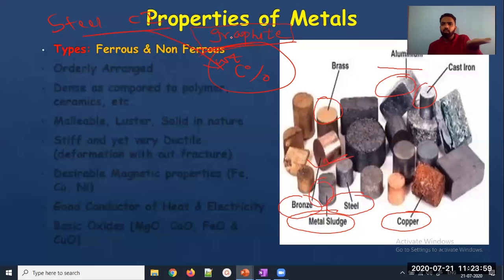So first we have steel, which has a low percentage of carbon. Then we have cast iron, which has a medium percentage of carbon. Then we have graphite, which has a very high percentage of carbon. If the carbon percentage exceeds 6.67 weight%, then we classify it into the class of graphite. If it is less than 6.67, we classify it in the class of cast iron. If it is below that range, below cast iron and up to some range, we classify it in the class of steel. Okay, so I hope we can proceed now.